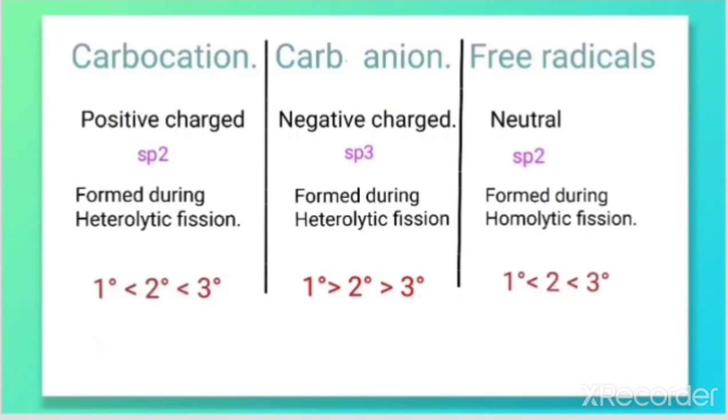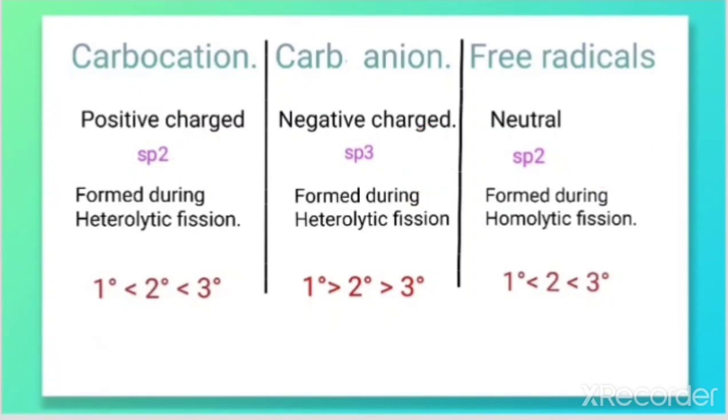When we check the hybridization of the positively charged carbon in a carbocation, it is sp2, the carbon having negative charge is sp3, and the free radical carbon has sp2 hybridization. That's why the geometry for carbocation is trigonal planar, for carbanion it is tetrahedral, and for free radical also trigonal planar.